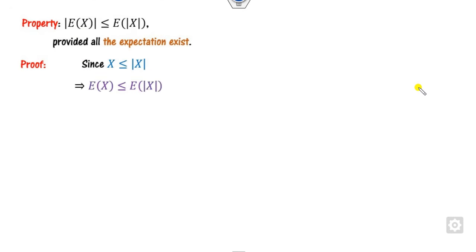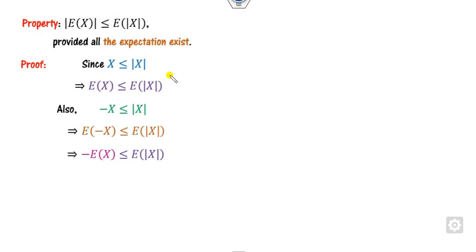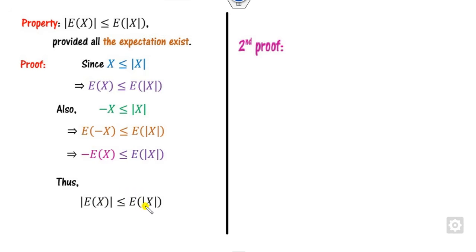So now we can apply the same result here. Further, we all know that minus X is also less than or equal to mod X. Again we can apply it here. So from 1 and 2, can I say the left hand side is nothing but mod of E[X]? Another method, this is a second proof.